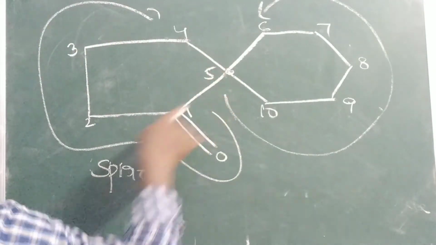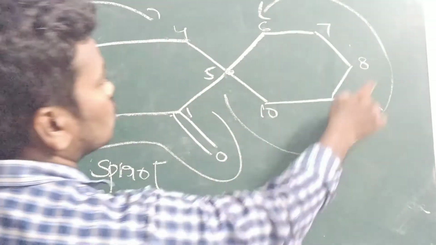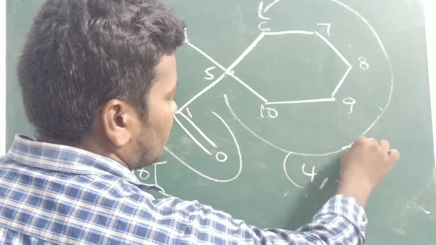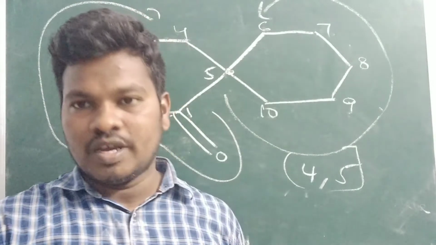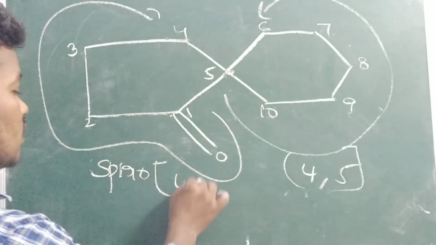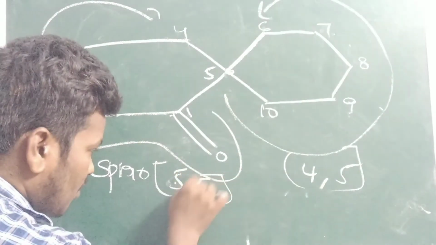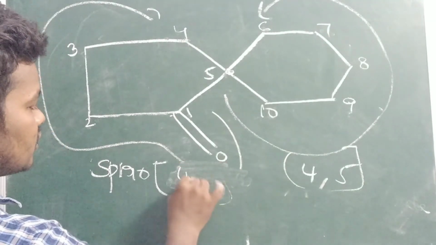If you go to here, 1, 2, 3, 4, and 1, 2, 3, 4, 5. 4 carbons you can cover, 5th carbons you can cover. There, how have you written? In bicyclo we write highest to the least. Here we have to write least to the highest. This is least number to the highest number. 4, comma 5. Bicyclo in the sense 5, comma 4, you can write highest to lowest. But here we have to write least to the highest.